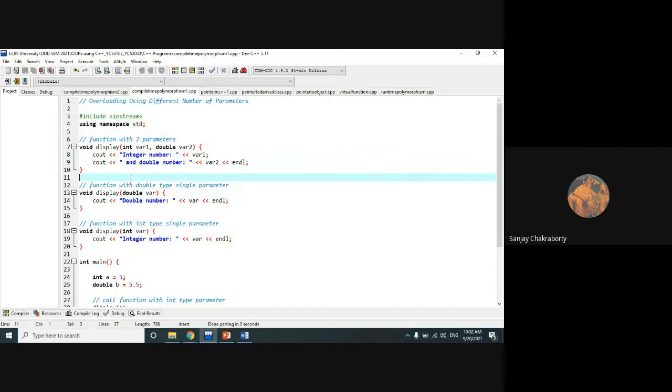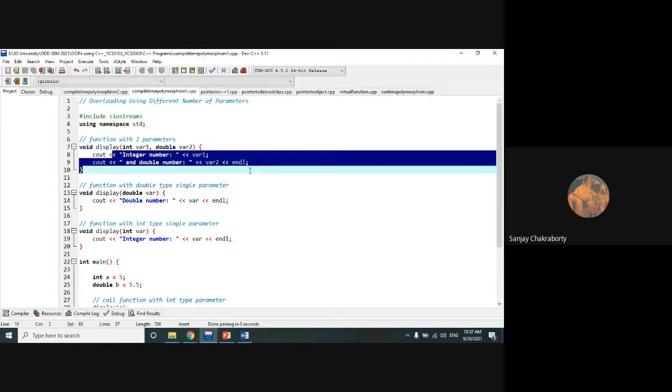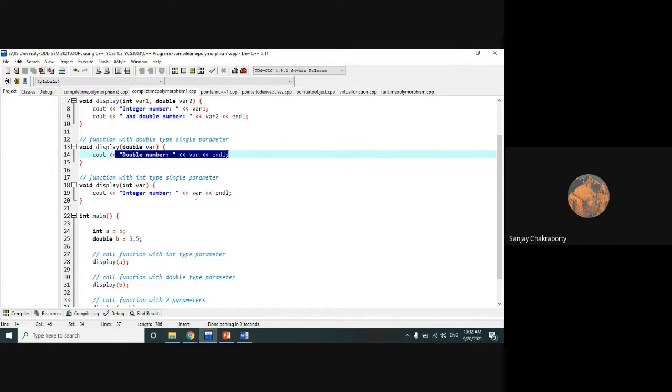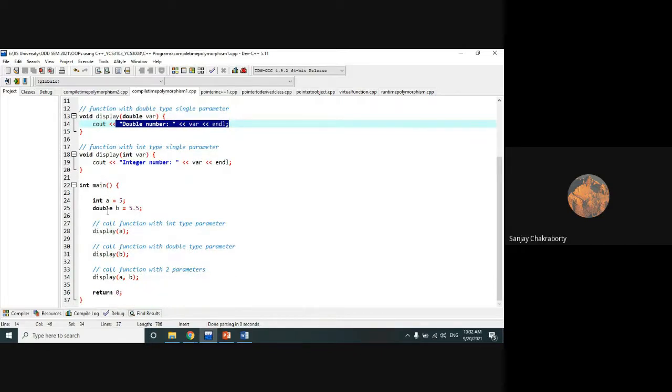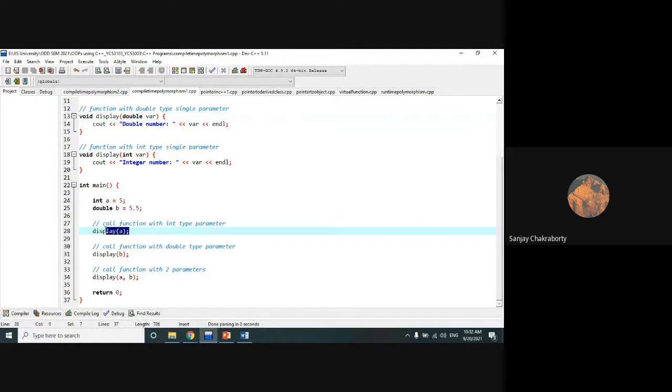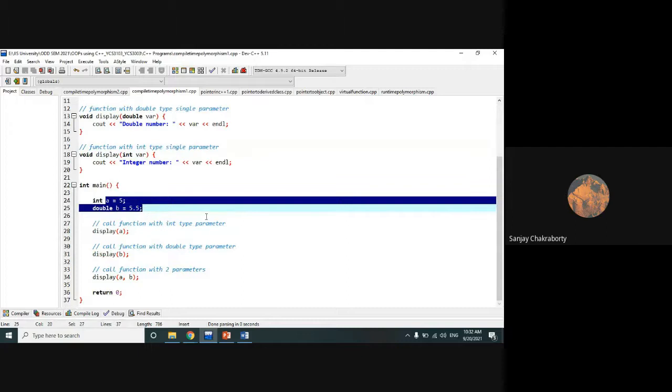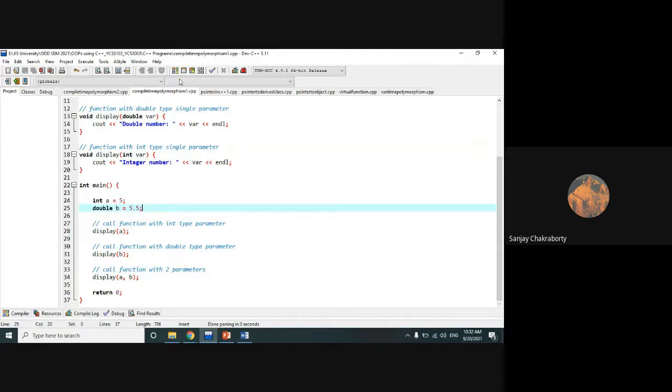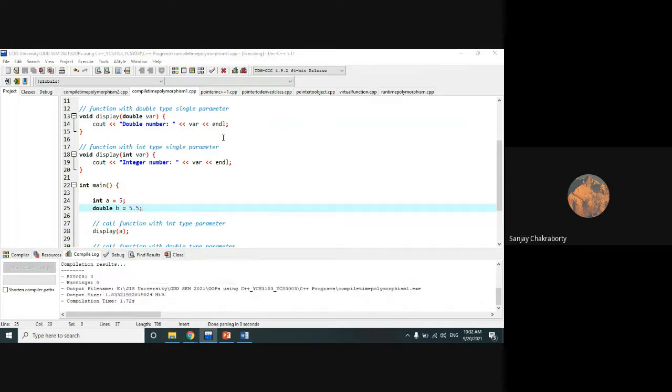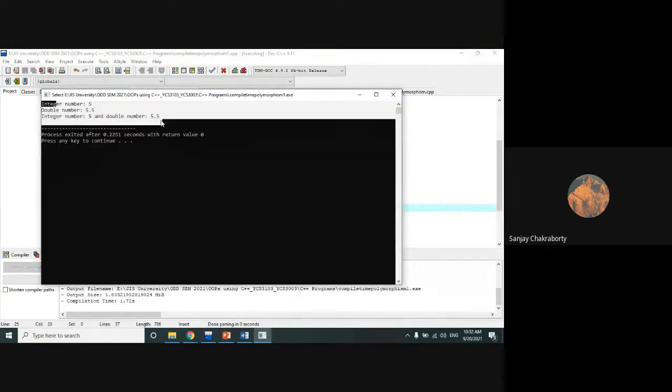Here it simply displays, there is nothing to tell about the operations. We simply print those numbers which we are passing. In the function call we pass the values accordingly. This function call is for the integer type, this one is for the double type, and this one is for the integer and double type. A and B we have defined here. A is an integer type and B is a double type. So if we run this, it will run correctly and is applicable for all three functions.